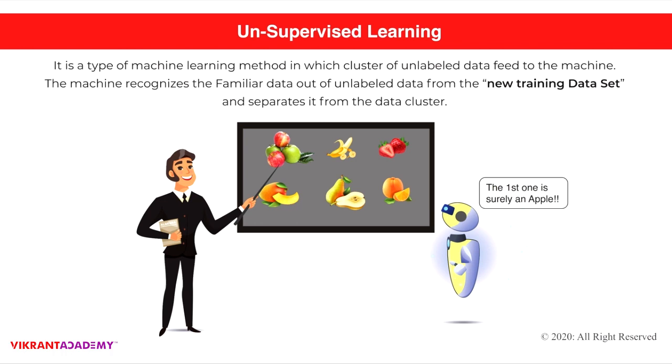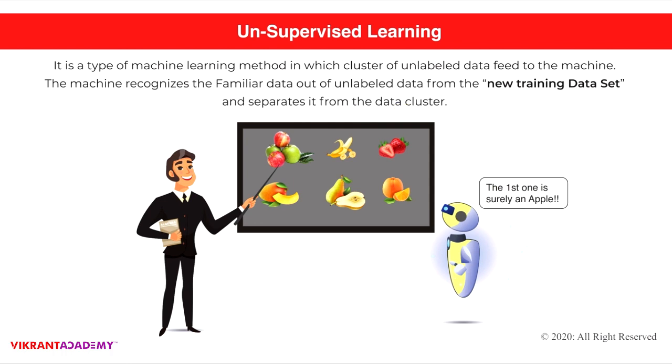Now let's move to unsupervised learning. Unsupervised learning is a type of machine learning method in which a cluster of unlabeled data is fed to the machine. The machine recognizes the familiar data out of the unlabeled data from the new training data set and separates it from the data cluster.